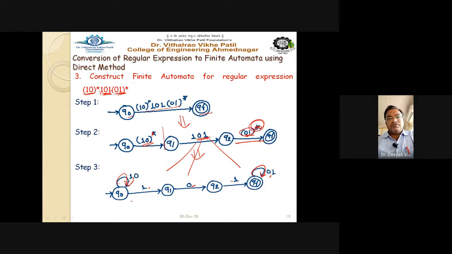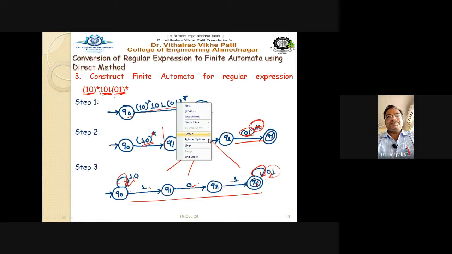So this is the final automata for the given regular expression, that is q0 with the self transition on 1 as well as on 0. Then you have 1 to q1, q1 on 0 goes to q2, q2 on 1 goes to q3 or qf, and you have the 01 self transition on the final state itself. So this is the direct method to draw the finite automata from the given regular expression, right?